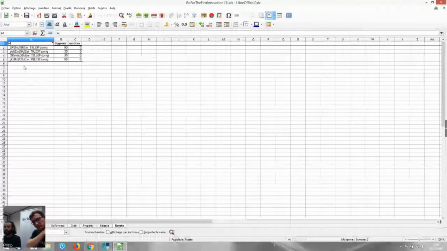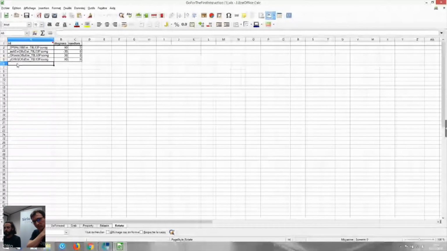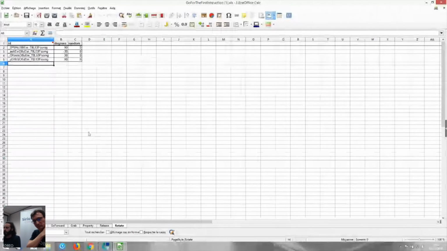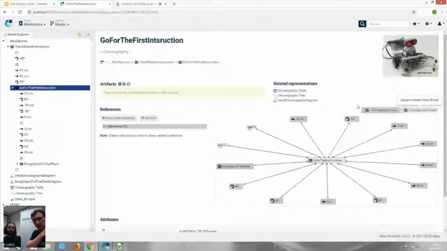And for example, if I want to add a rotate instruction, I must just add an ID and a degrees value. After that I save my file and import the modified file from my browser, and this action completes my repository with the new element added to the file.